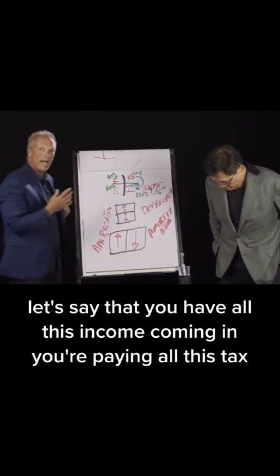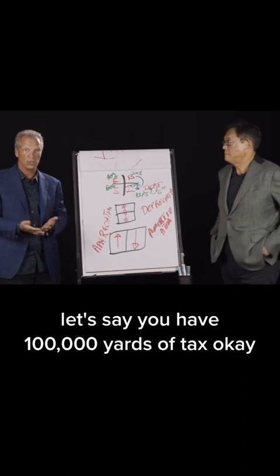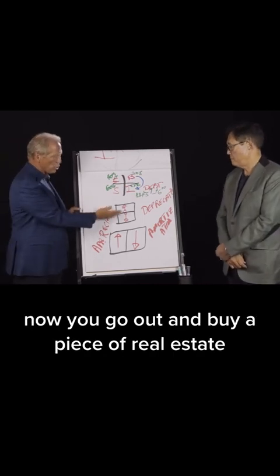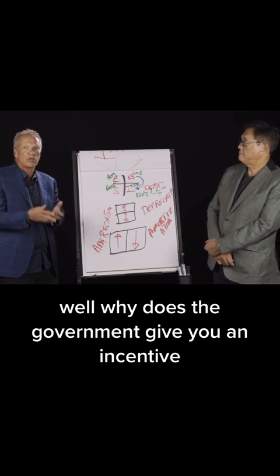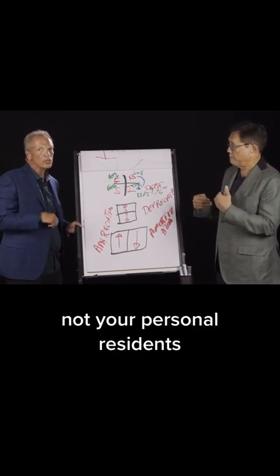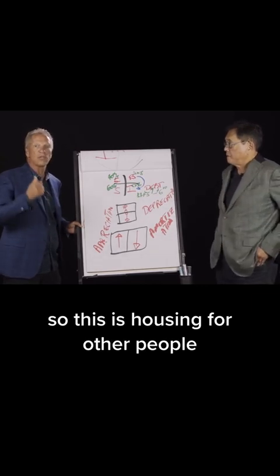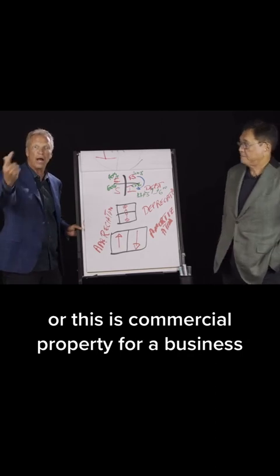And let's say that you have all this income coming in. You're paying all this tax. Let's say you have $100,000 of tax. Okay, now you go out and buy a piece of real estate. Well, why does the government give you an incentive? Not a house now. Not your personal residence. This is investment. So this is housing for other people, apartment houses, or commercial property for a business.